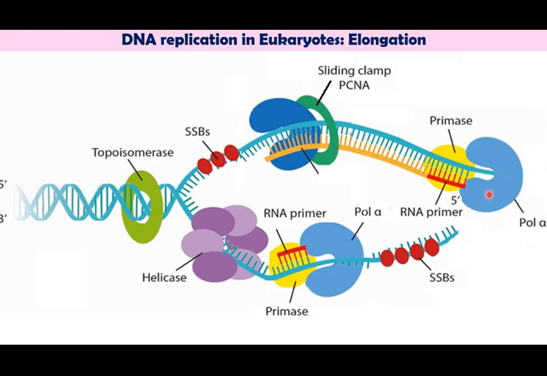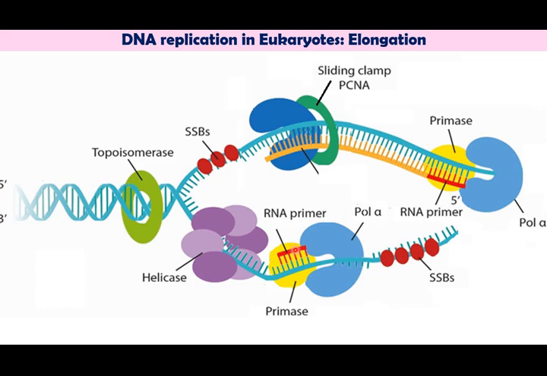Hence, DNA polymerase alpha is believed to function only in the synthesis of short primers. That is, as the DNA helix opens, these RNA primers are produced by this DNA polymerase alpha.